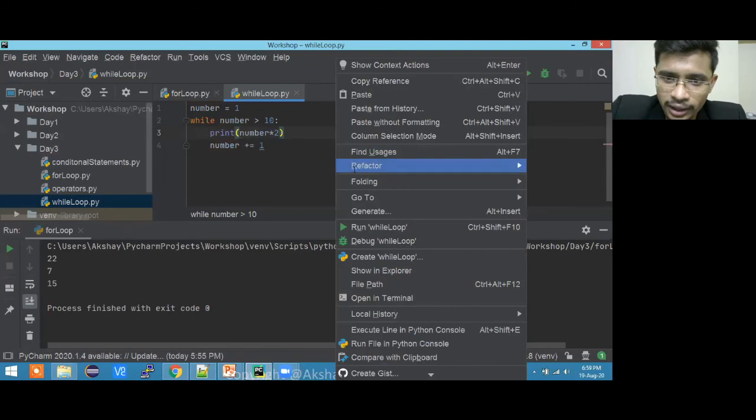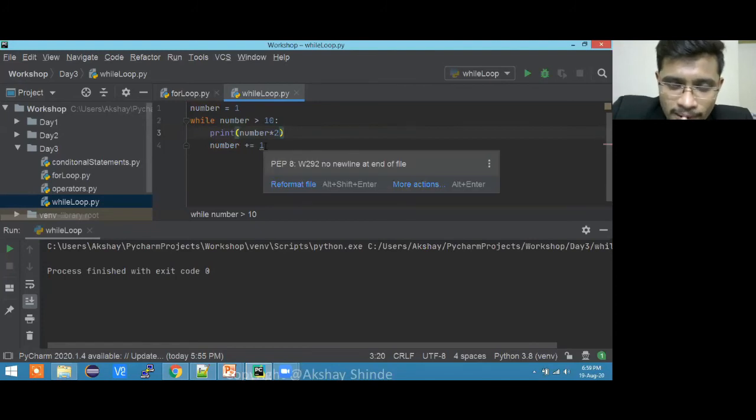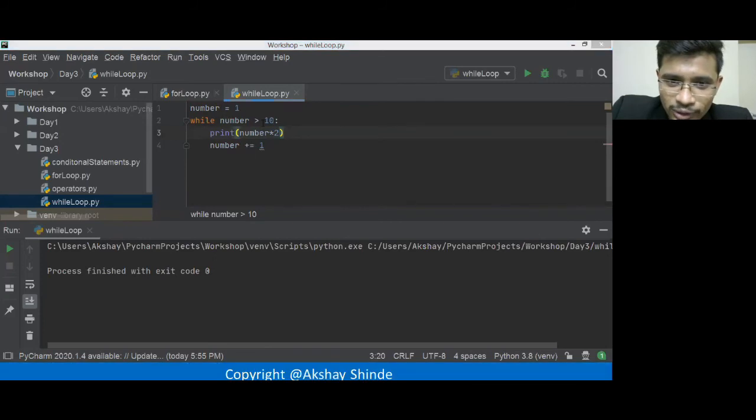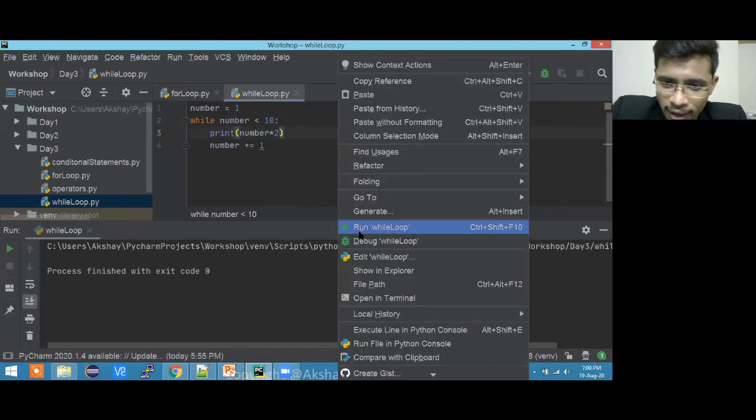Okay, I'm running the code, and here we go. So what happened? Sorry, what happened? It should be number is less than. So the condition is wrong actually. Number is greater than 1, so it will not go there directly. Yes, it has directly come out of the loop.